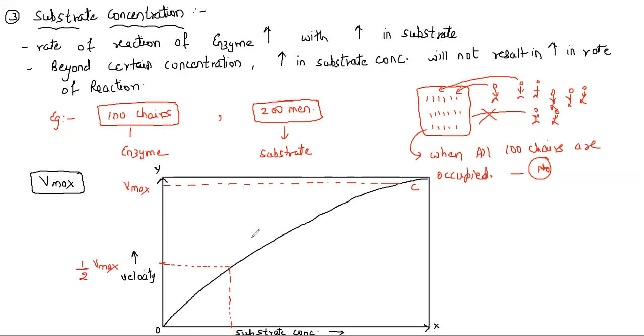Now wherever you get a drop from this here, this is called Km. Very important. So this is A, this is B, and this is C. Half Vmax is here. What is Km? Km is a very important concept that we need to understand. Km is equal to the Michaelis-Menten constant. What is Km? We say it is the Michaelis-Menten constant.